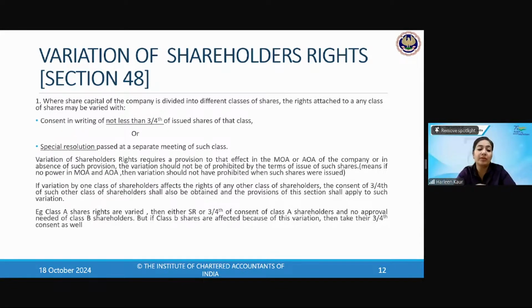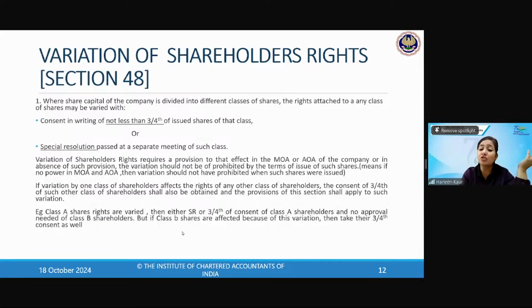Let's understand with the help of an example. Class A shares' rights were being varied. So there are class A shares and class B shares, and I'm trying to make the variation in the class A shares. Then what do I need? Either 3/4 of the written consent of the class A shareholders or an SR needs to be passed. For class B, do I need the approval? No need of approval of class B shareholders because I'm not affecting it.